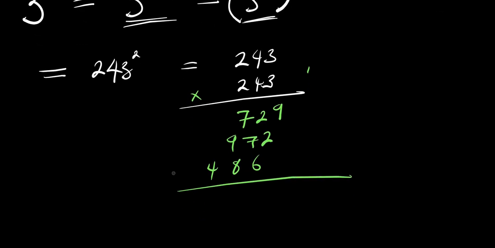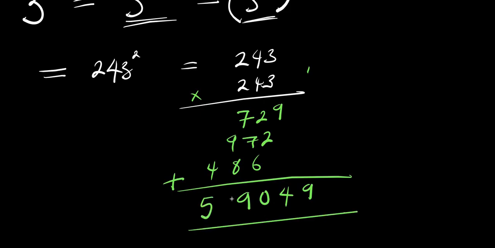So we add. This is 9, this is 4, this is 20, 0 carry over 2, and add here, 11 plus 1, this is 19, 9 carry over 1, add here, this is 5. So that is 59049.